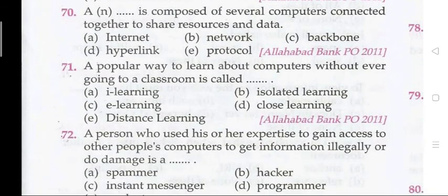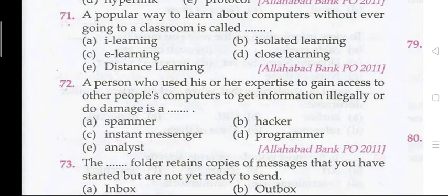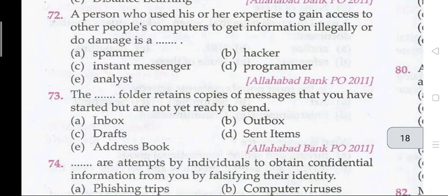Question 70. A dash is composed of several computers connected together to share resources and data. The right answer is internet. Next question, question number 71. A popular way to learn about computers without ever going to a classroom is called. The right answer is C, e-learning. Question 72. A person who uses his or her expertise to gain access to other people's computers to get information illegally or to damage. B, that is hacker.